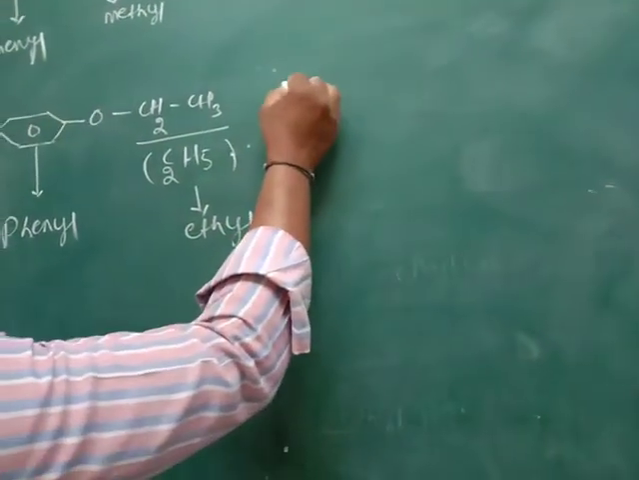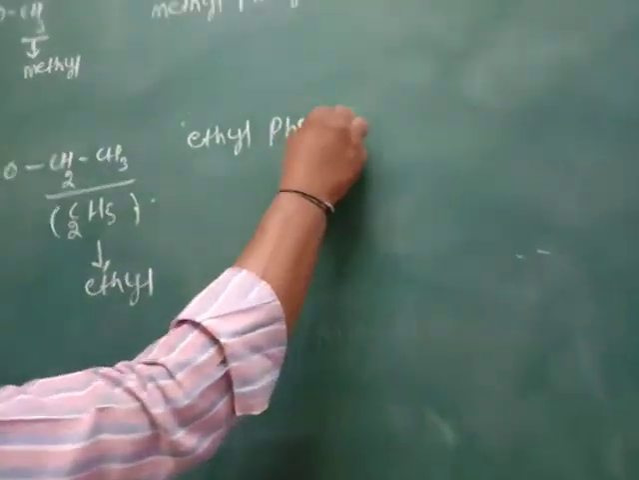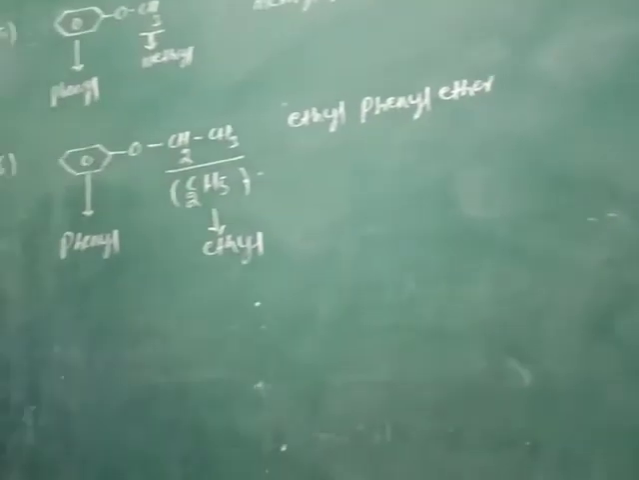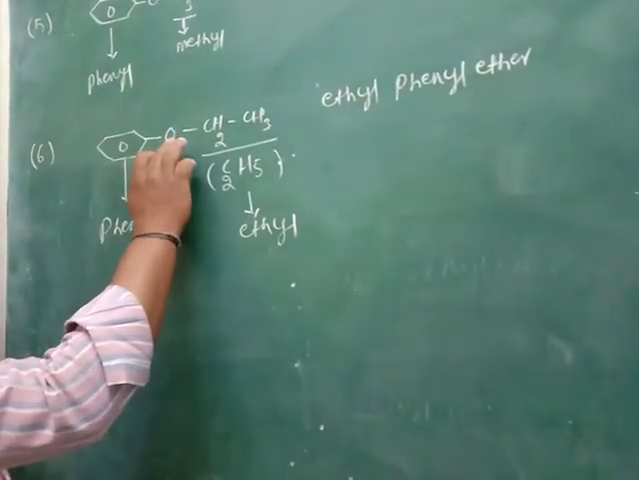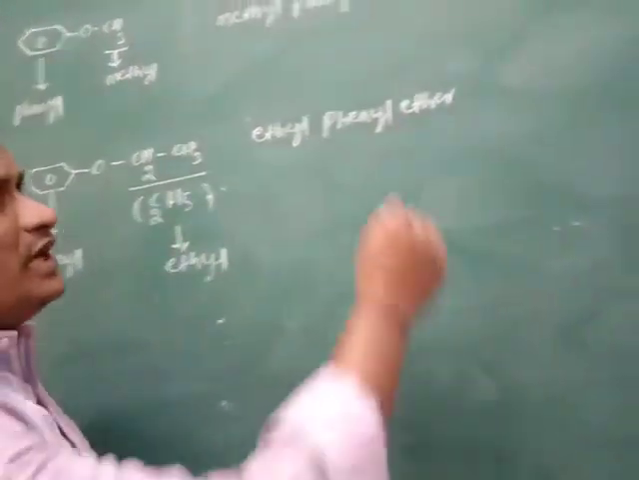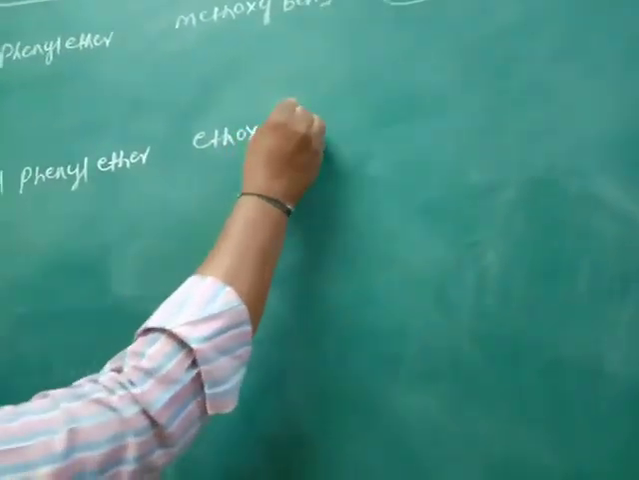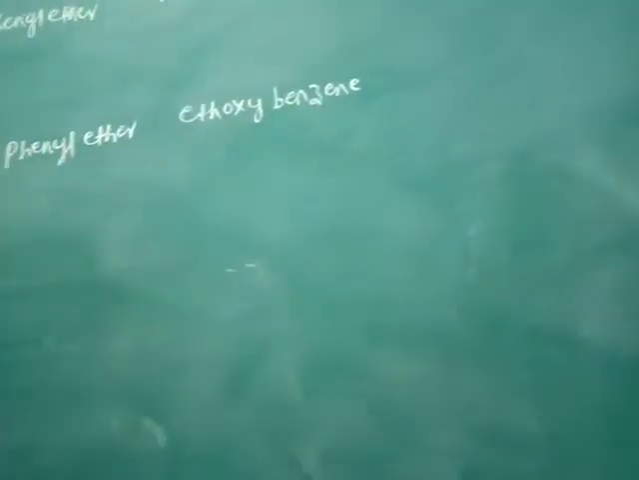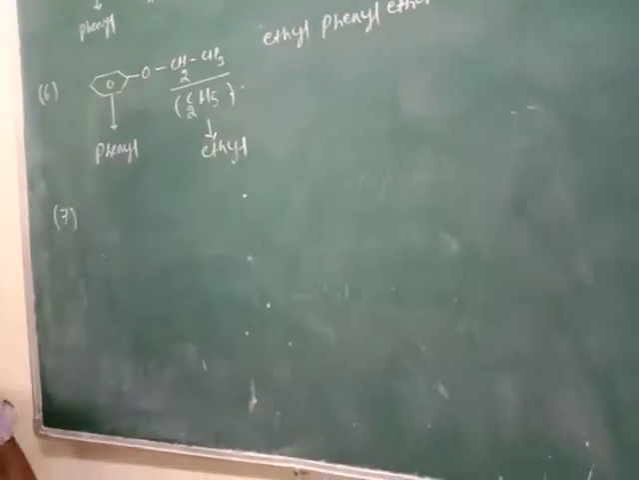The common name is ethyl phenyl ether. According to IUPAC nomenclature, ethyl plus oxygen is ethoxy, so the IUPAC name is ethoxybenzene.